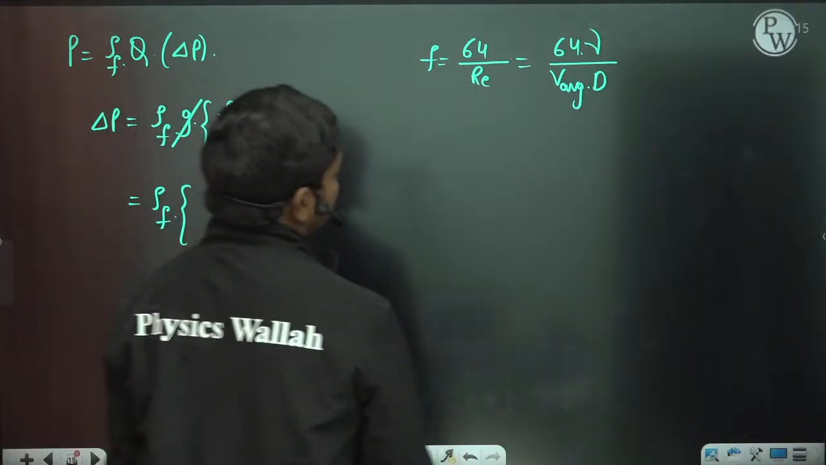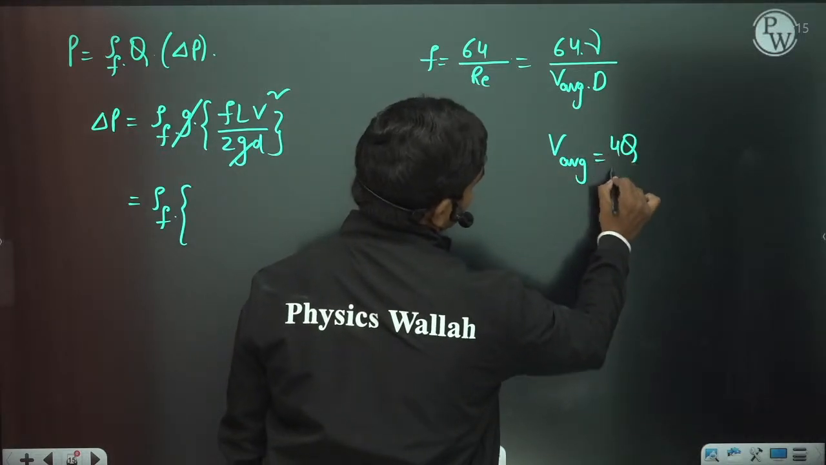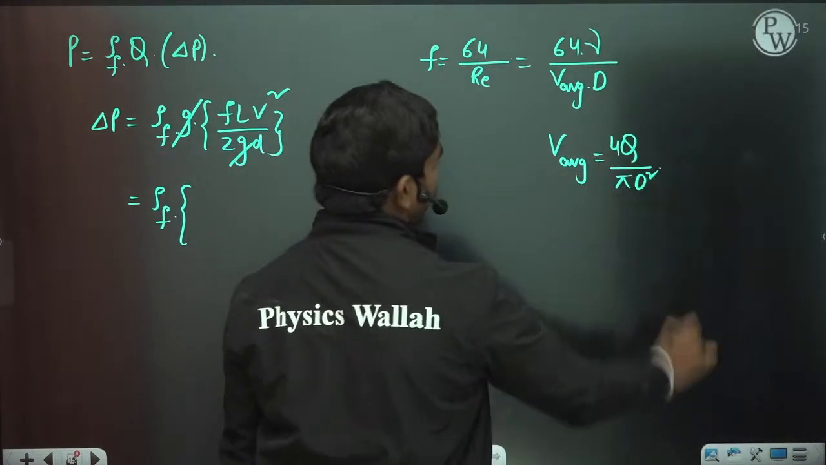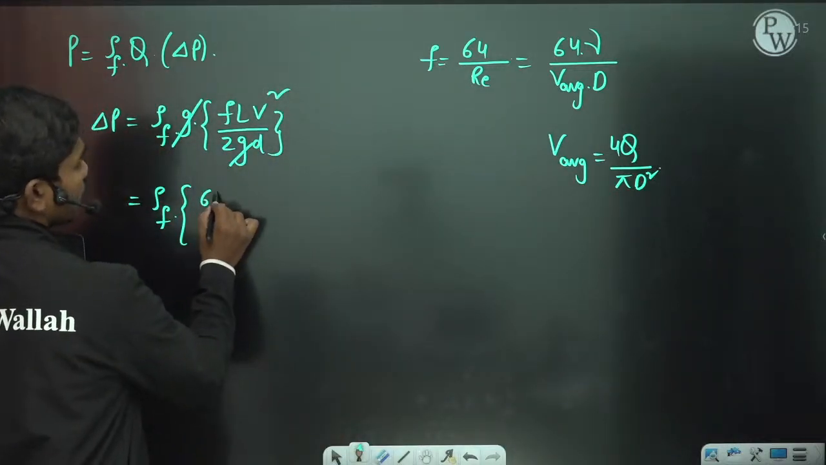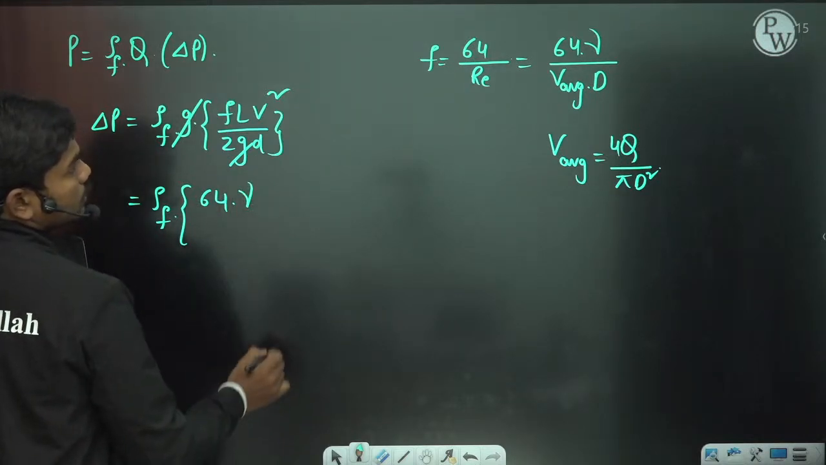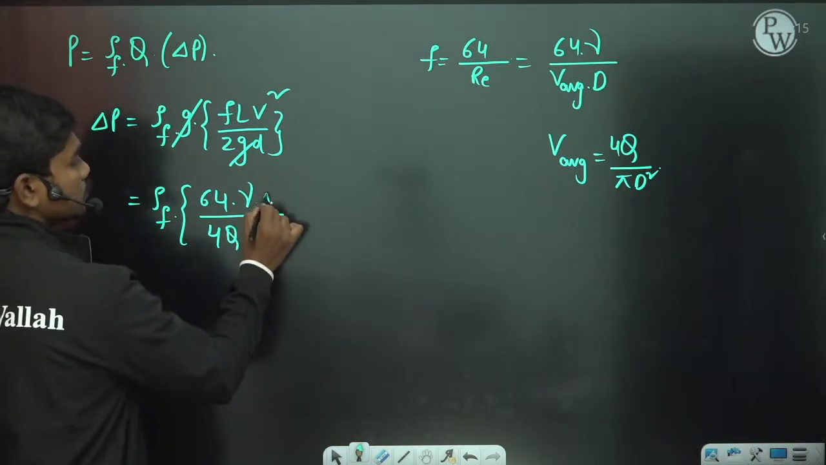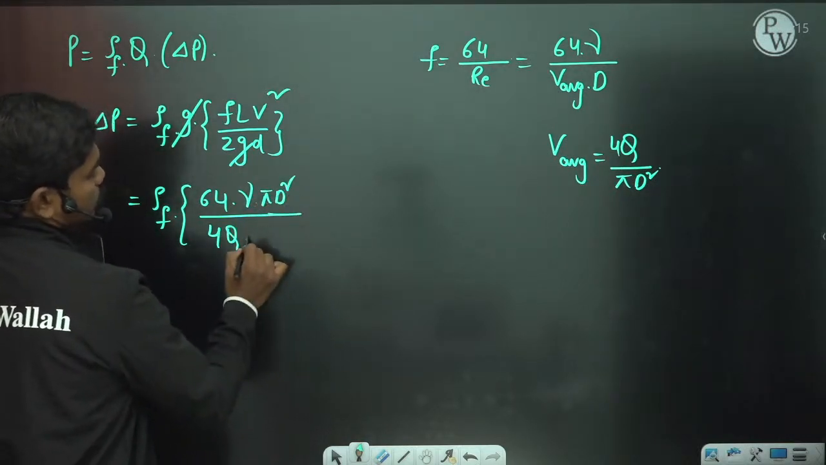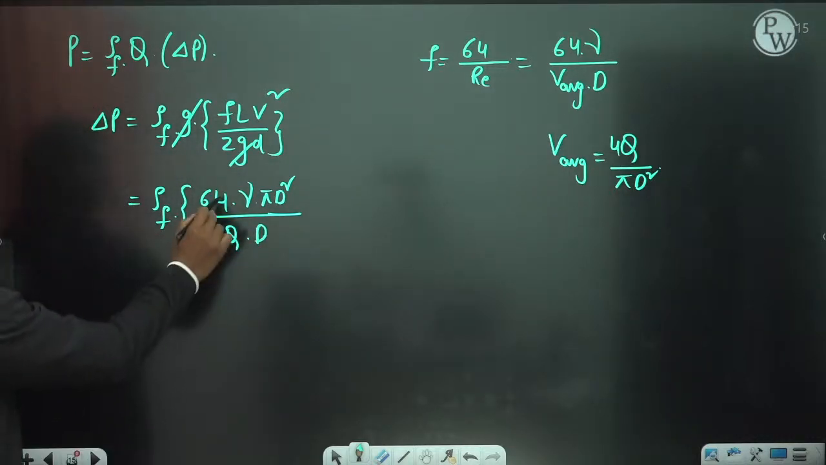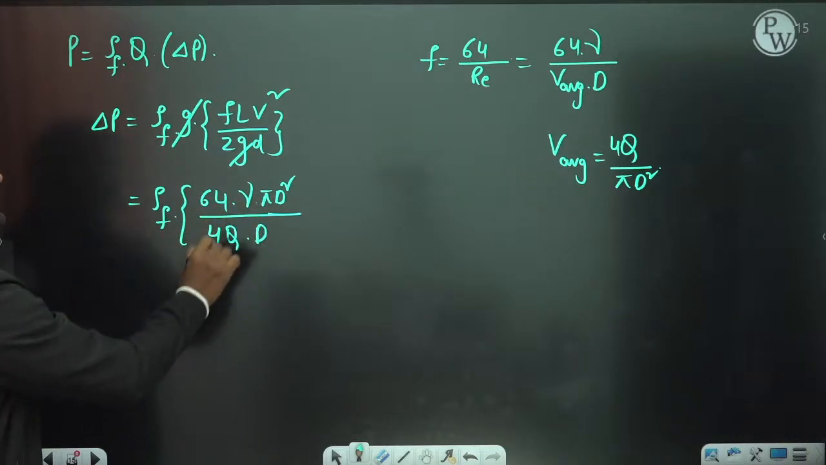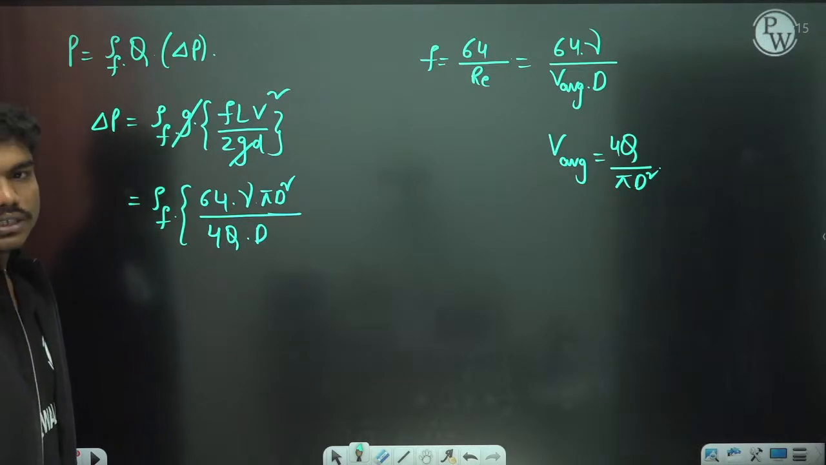V average can be written as discharge by flow area, so 4Q by pi D square is the value of V. If you replace all these quantities here, 64 times kinematic viscosity by V average, which is 4Q by pi D square, into D. So this is the friction factor value: 64 times kinematic viscosity, 4Q by pi D square is the velocity, into this diameter. It is 64 by Reynolds number.